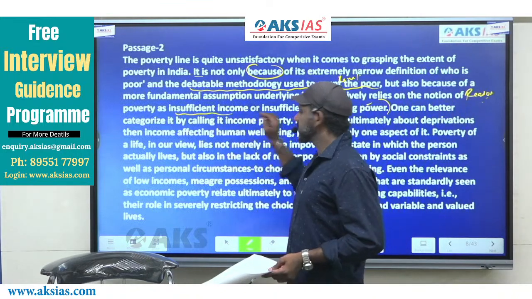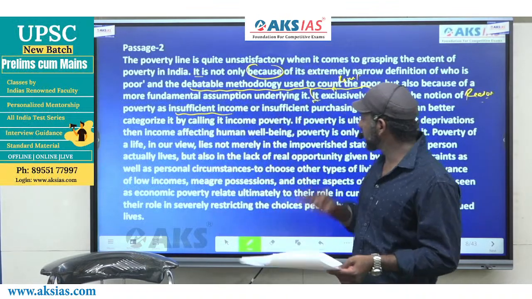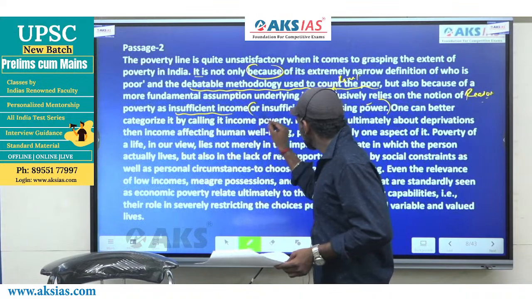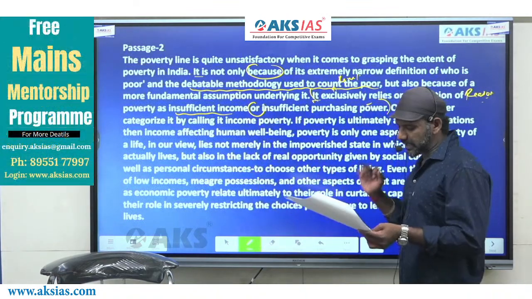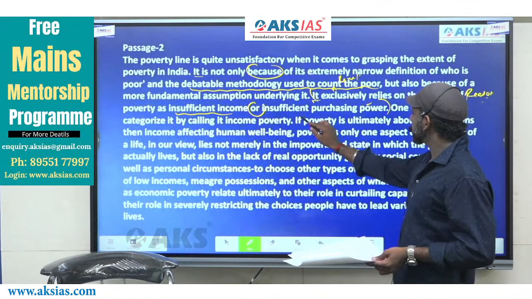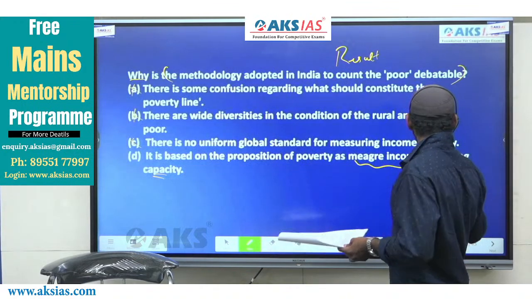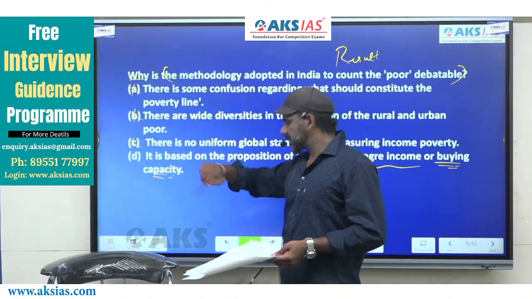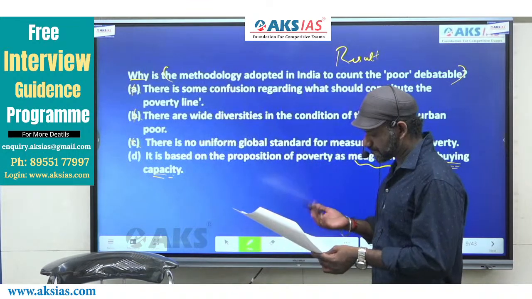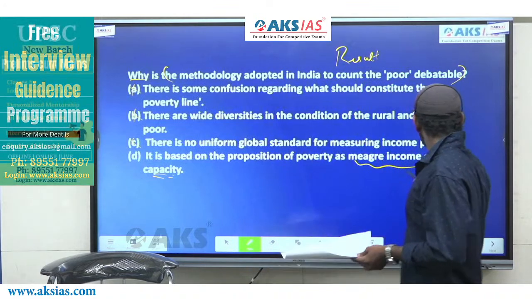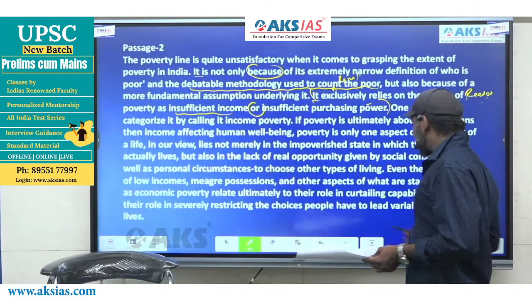Insufficient income is the same as meager income, right? We have "or" here, one or the other. Insufficient income is the same as meager income, or insufficient purchasing power is the same as buying capacity. Capacity is the same as power. Buying is the same as purchasing. Meager income is the same as insufficient income.